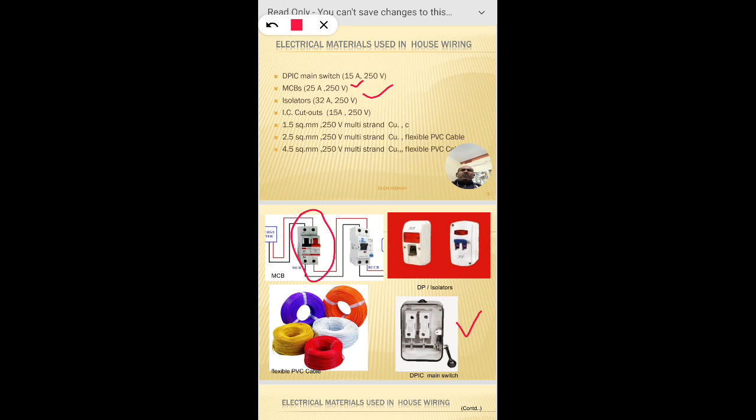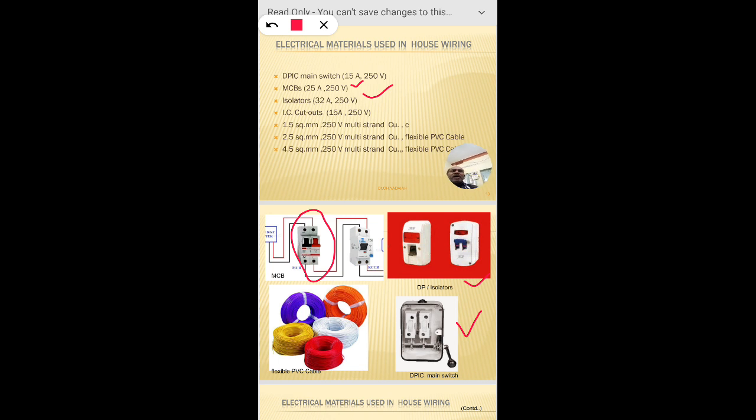Here 1 square mm, 230 volts, that is how we can say this is a 1/18 copper multi-strand wire. For cable, we generally use 1/18 wires, 3/20 wires, 7/20 wires based on the load capacity. And you can see this is another DP, double pole isolator. We can isolate the phase and neutral, and at the same time it indicates whether the power is available or not. In the olden days they used this system.